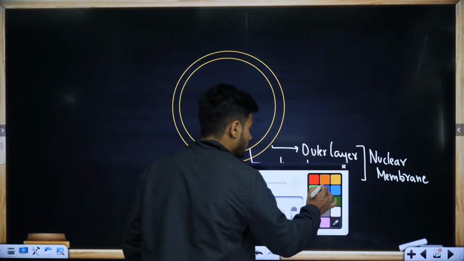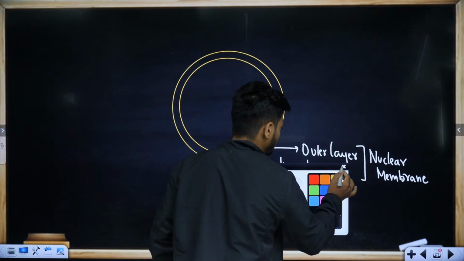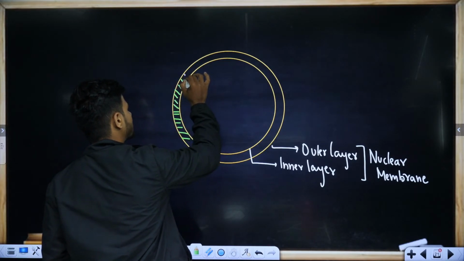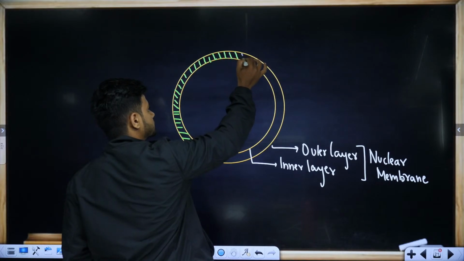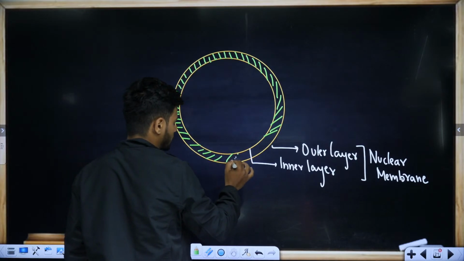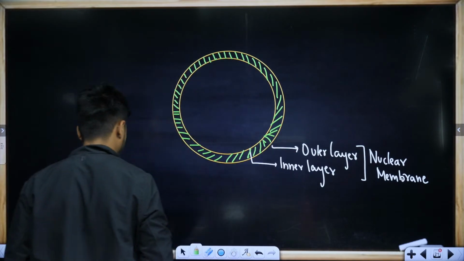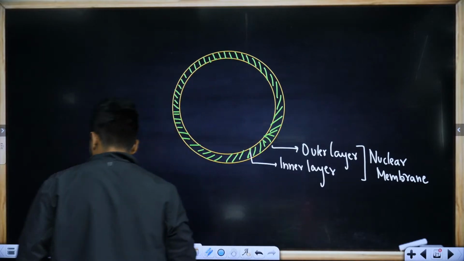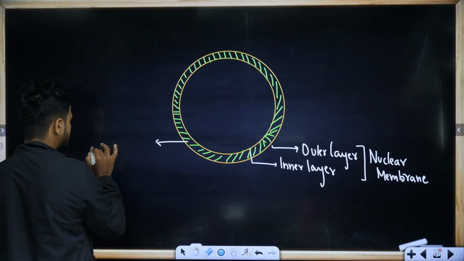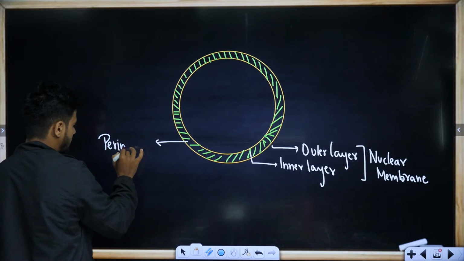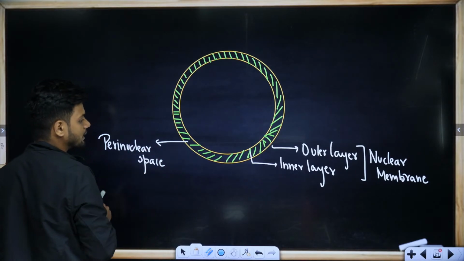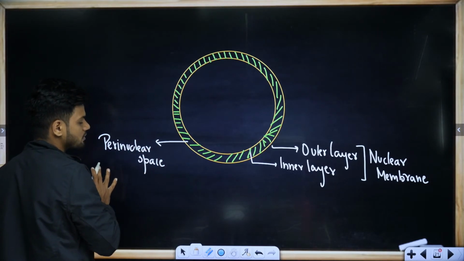Now students, between the outer layer and inner layer, there is something here. Can you see? There is some kind of material between the outer layer and the inner layer. Between the outer layer and inner layer, there is something called perinuclear space.